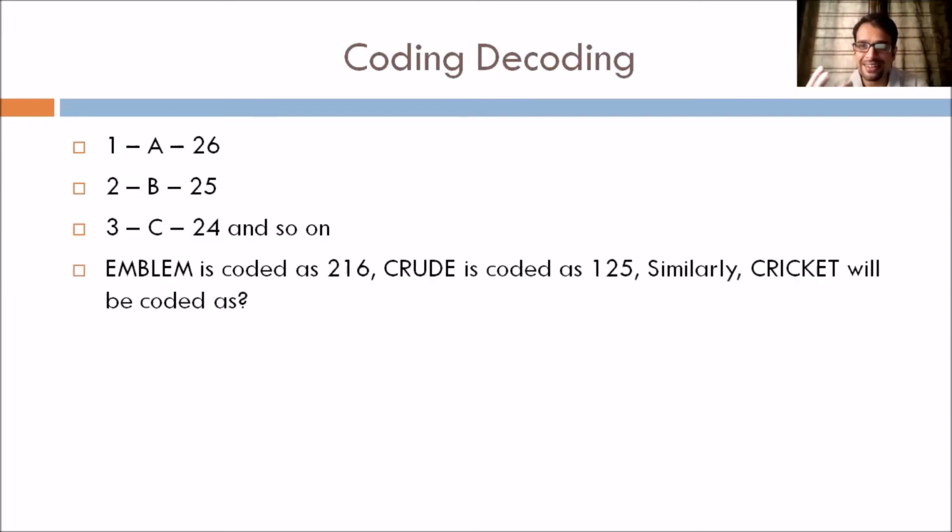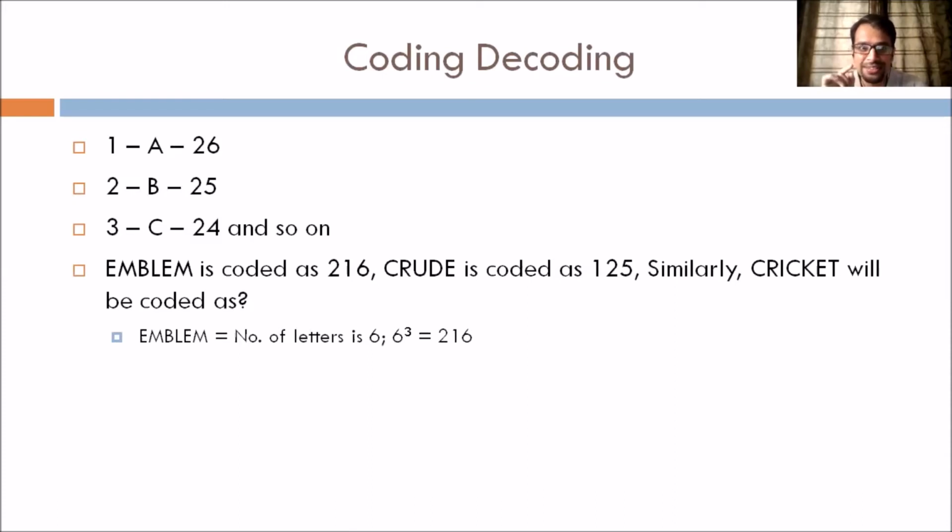Let's take a problem to understand it better. The question says, if emblem is coded as 216, crude is coded as 125, how will cricket be coded in the same code language? First you have to decode how emblem and crude are coded. If you check emblem, you need not use the letter codes actually in this.